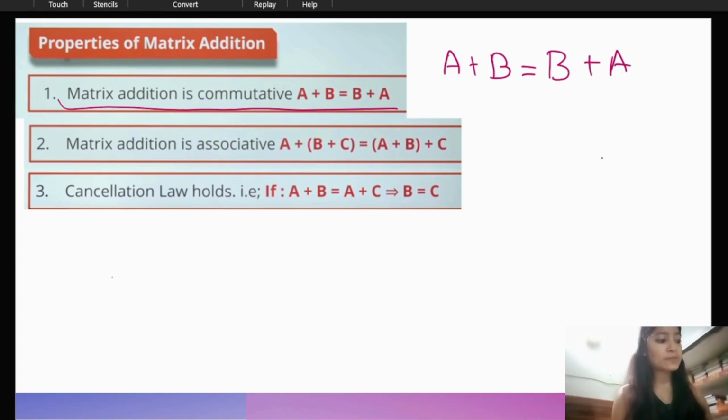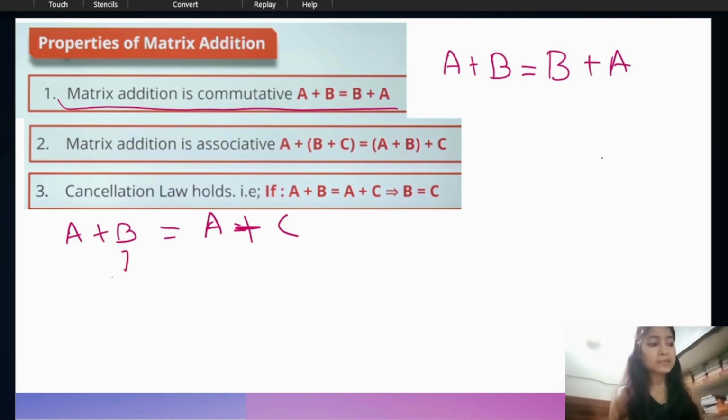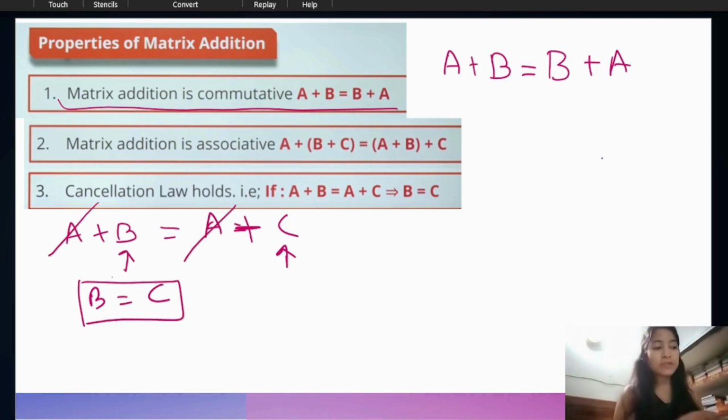Matrix addition is associative. If you add A then B plus C, you will get the same answer, or if you add A plus B, then you add C, again you will get the same answer. And the cancellation law holds. So here if A plus B is equal to A plus C, then we are adding something extra, so that means B is equal to C. A will cancel out, right? So this way we can say this will hold the cancellation law also.